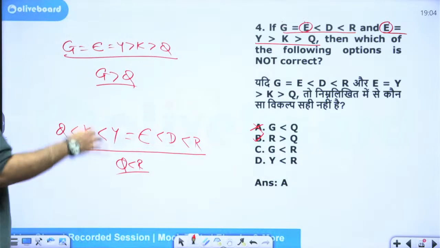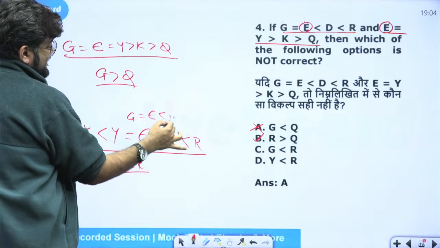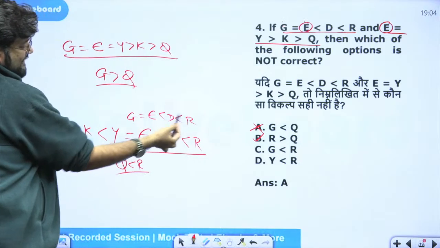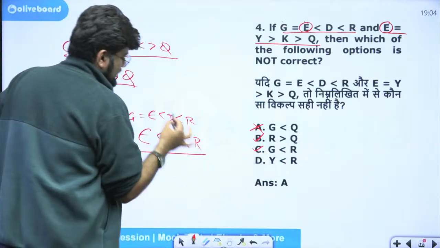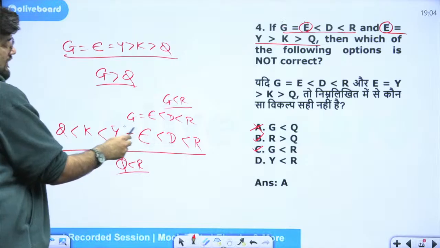Okay. And we already know G is here. So we can say G equal to E is less than D is less than R. So G is less than R. It is visible here. So this is also right. What about Y is less than R? It is visible here again. Y is less than R.